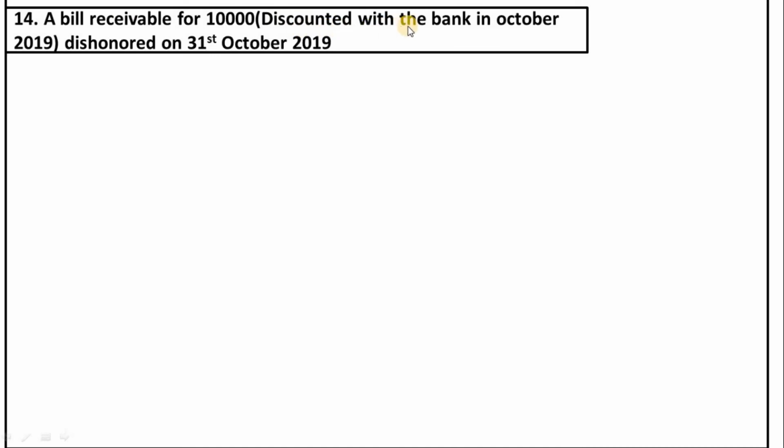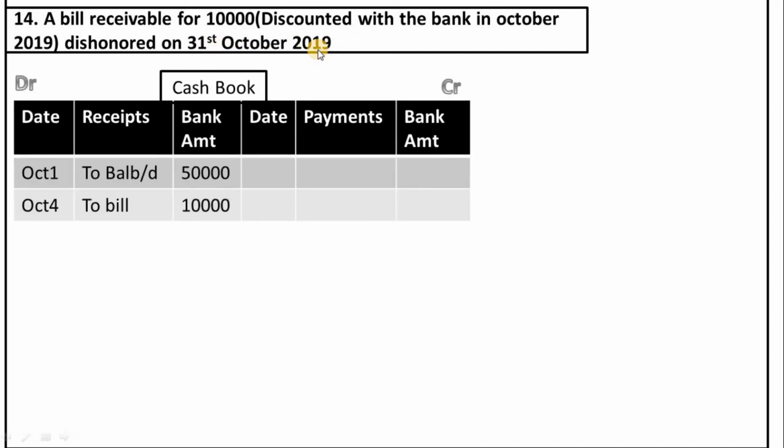Our next transaction is a bills receivable of 10,000 discounted with the bank in October 2019, dishonored on 31st October 2019. So he has given the dishonor date as 31st October. So we are preparing bank reconciliation statement for 1 month, so we can consider this impact.